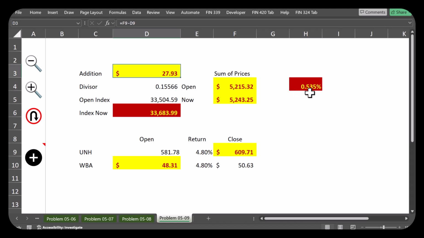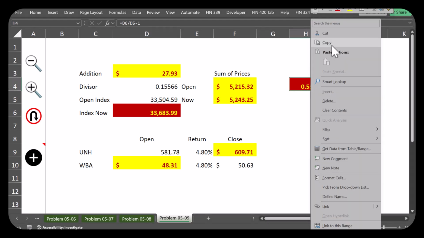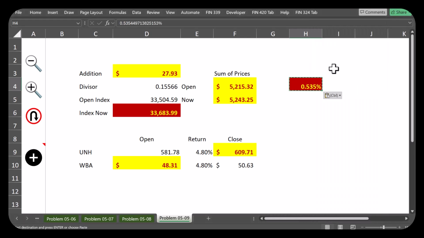Actually, let me, I thought I pasted the values here. Hence, change is as a result of change in the value of WBA. As you can see, it's much smaller. Gonna make this a different color.